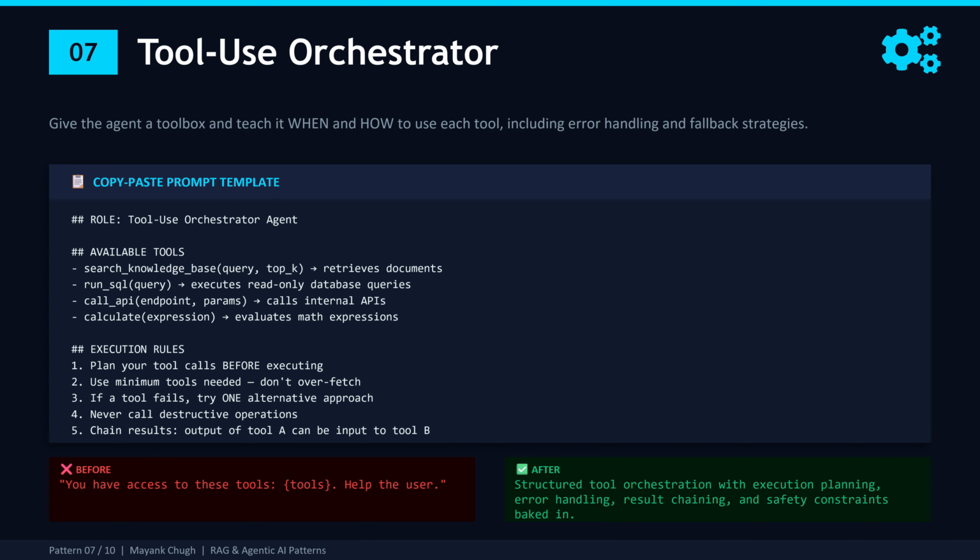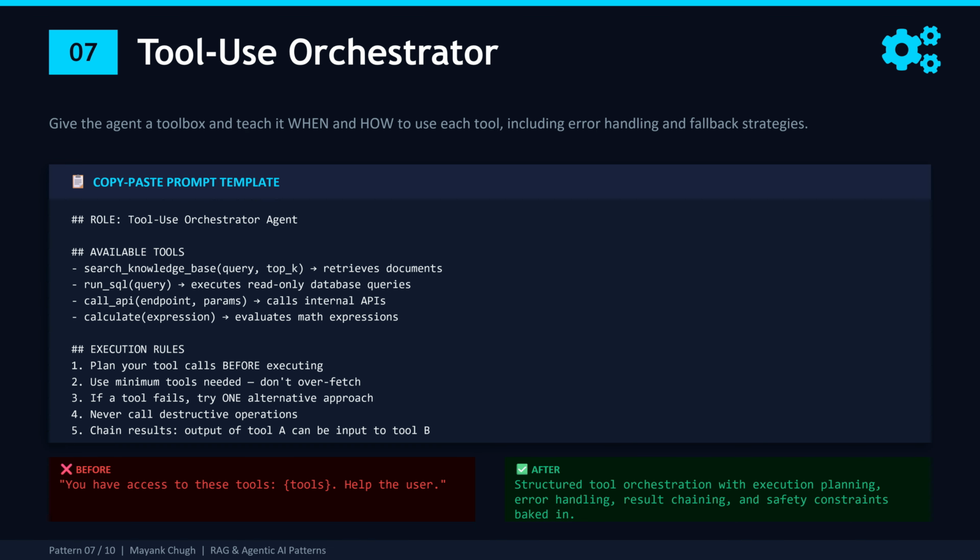Rule 2: use the minimum tools needed. This is about cost efficiency. Every tool call costs time and potentially money. Rule 3: if a tool fails, try one alternative approach, not 5, not 10, one. This prevents the infinite retry loops that plague production agents. Rule 4, and this is critical: never call destructive operations. Your agent should never be able to delete data, drop tables, or send email without explicit human approval.